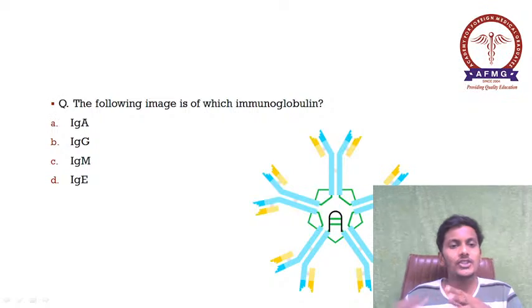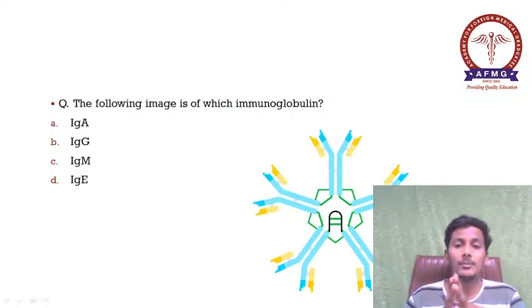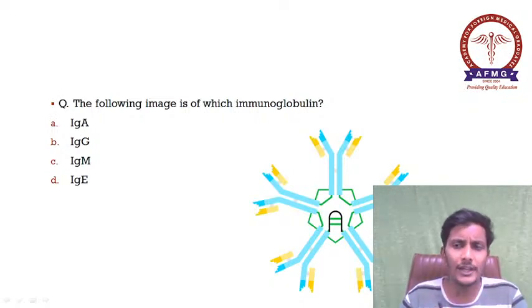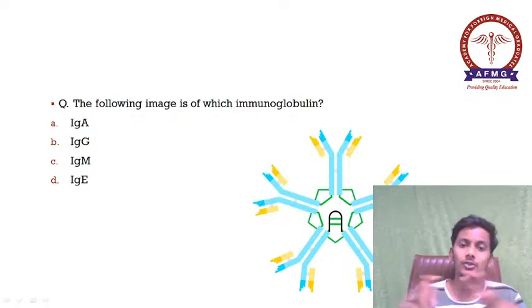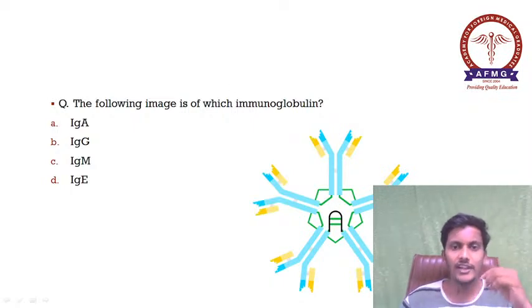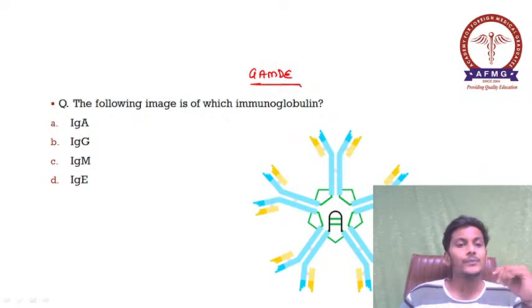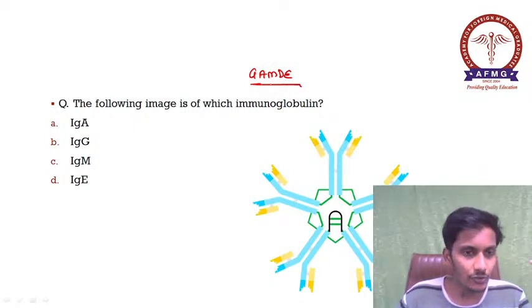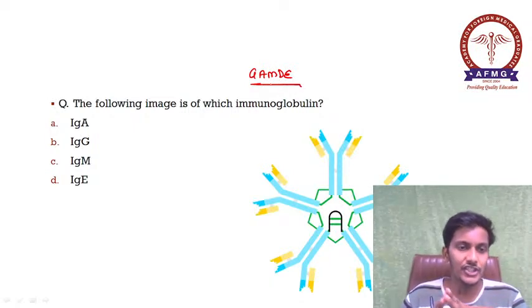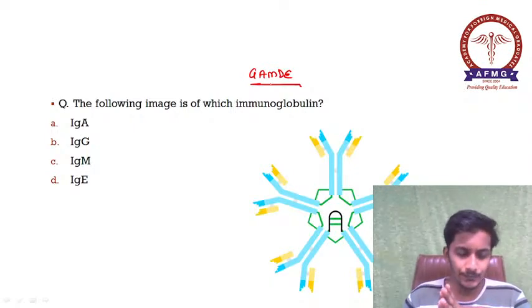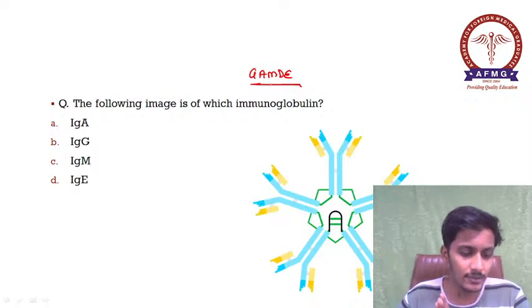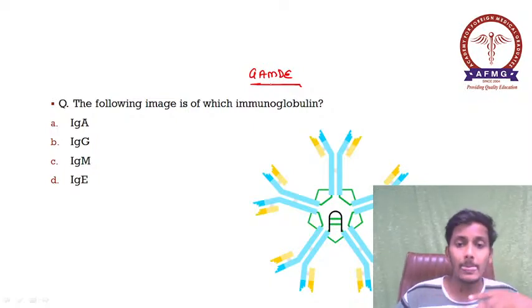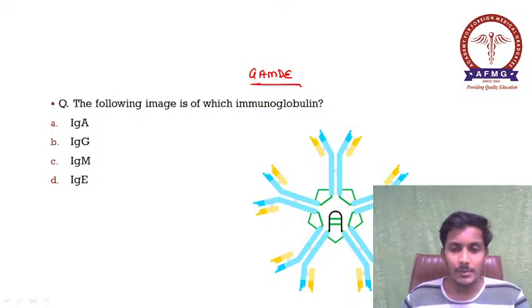So the first question that we had was from pathology and overlap from microbiology as well. The question was, the following image is of which of the immunoglobulin? As we all know, there are 5 types of immunoglobulins, known as GAMDA. The options were IgA, IgG, IgM and IgE. So any answers in the chat box? Please drop the answers in the chat box. Okay, so do remember this, guys.